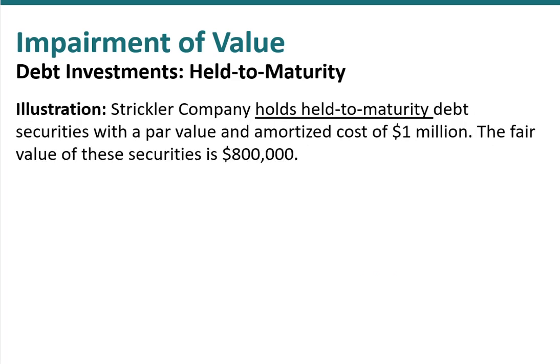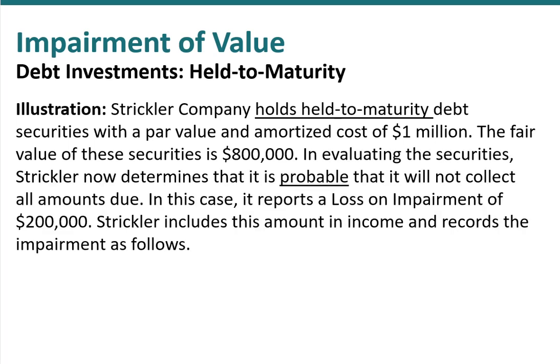Let's take a look at an example as it relates to our debt investments for hold-to-maturity debt investments. In our example, we're told the Strickler Company holds held-to-maturity debt securities with a par value and amortized cost of $1 million and a fair market value of $800,000. And now we've determined that it's probable that it's not going to collect all the amounts due. And in fact, it reports a loss on impairments of $200,000. How do we report this impairment loss?